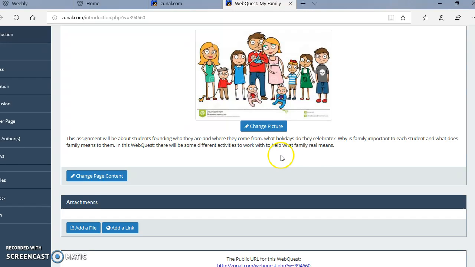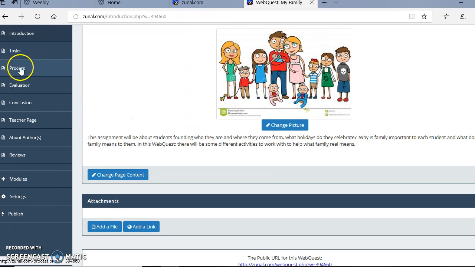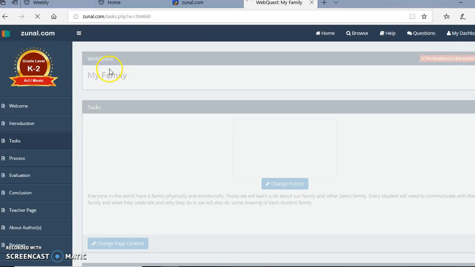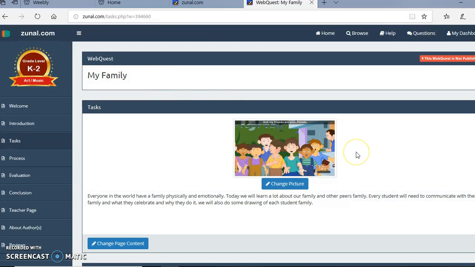And in this art class, there will be some different activities to help out with what family really means to the students. Let's ask everyone, everyone in the world has a family, physically or emotionally, and today we'll learn about that and learn more about each other.